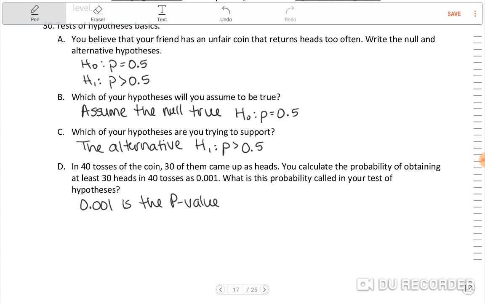Okay, so we've calculated this probability, and out of 40 tosses, we would expect 20 of them to come up heads, right? Because that's what we see when we have a fair coin, theoretically. But 30 of them came up as heads. So this tells us the likelihood of witnessing a sample of 40 random tosses with a result as high as 30 heads or higher is 0.001. That's what this is telling us.